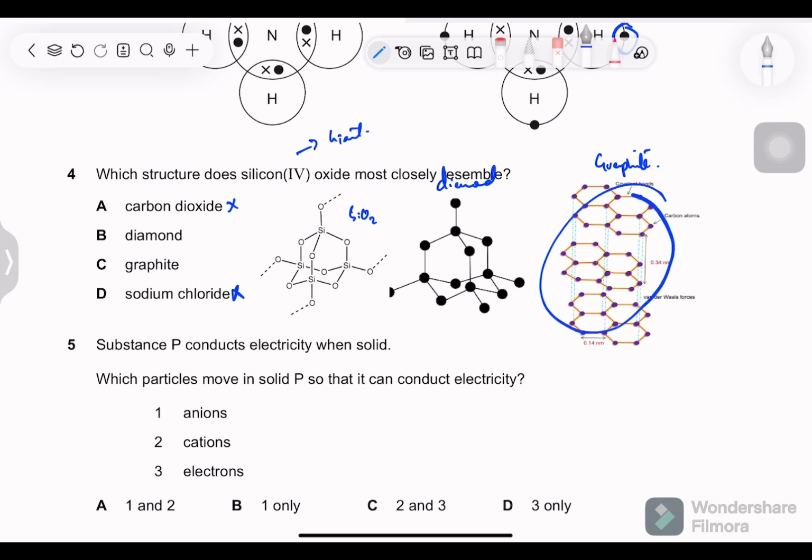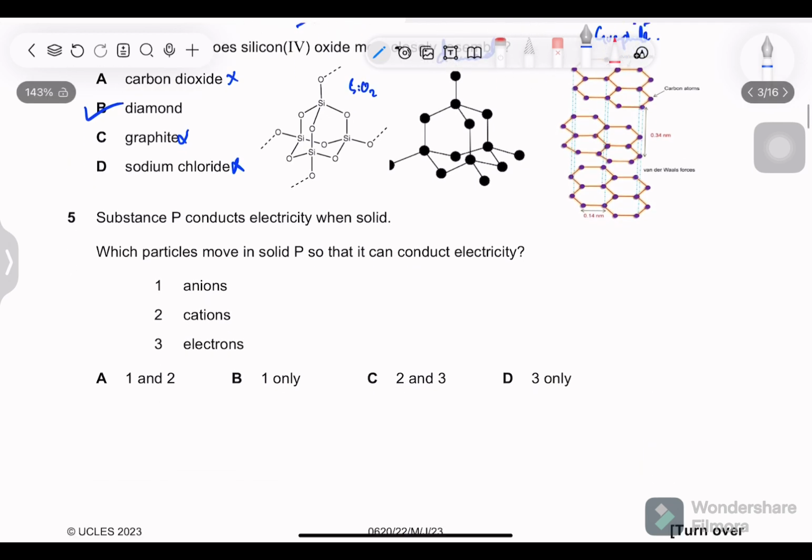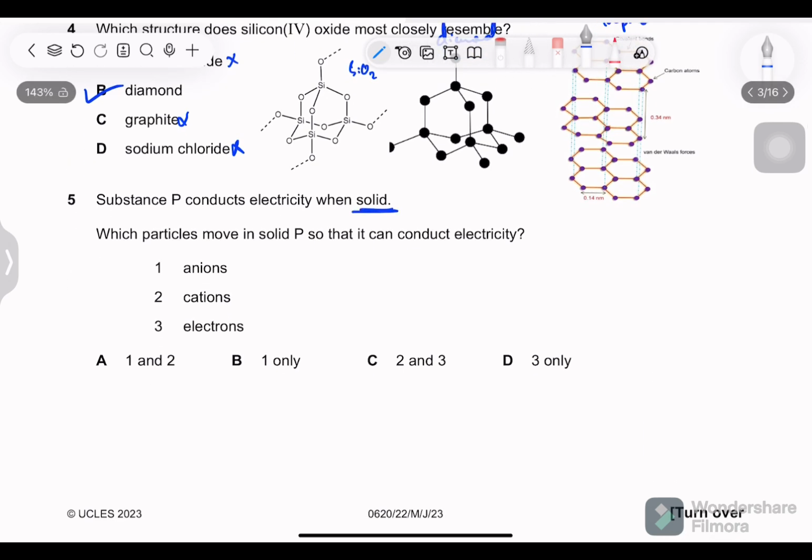Graphite, as I told you, this is the arrangement. You should know this for all three. So diamond is the closest option. Substance P conducts electricity when solid. Only metals conduct electricity when solid. They do this because they have free electrons, or mobile electrons, or delocalized electrons.